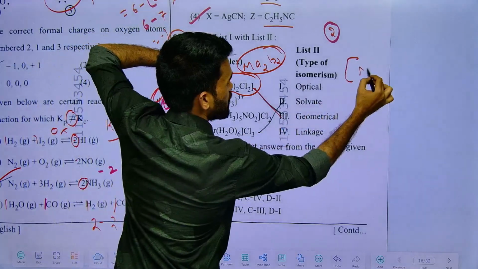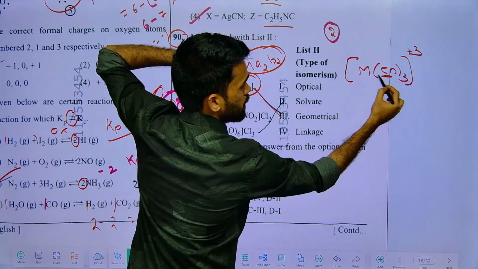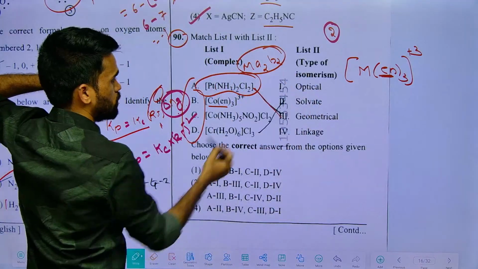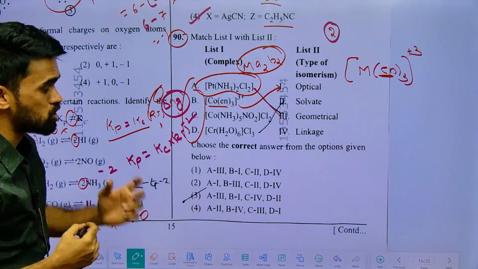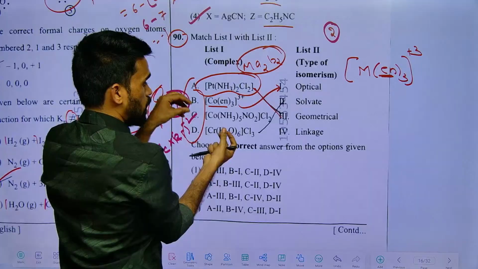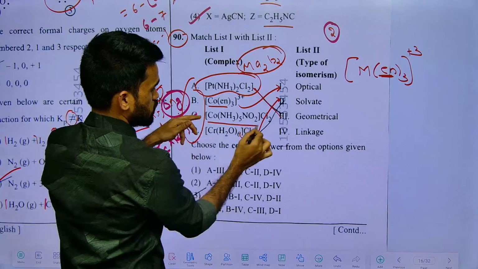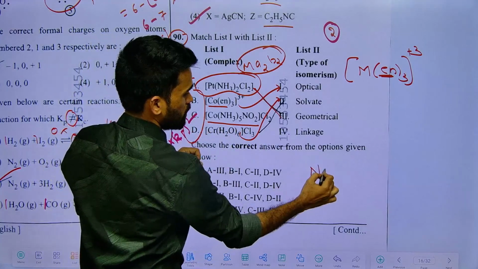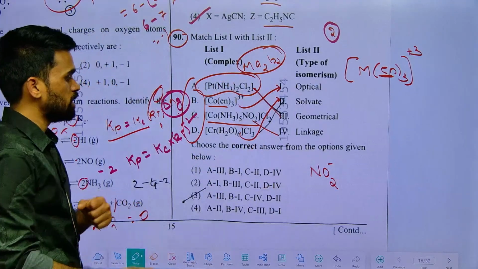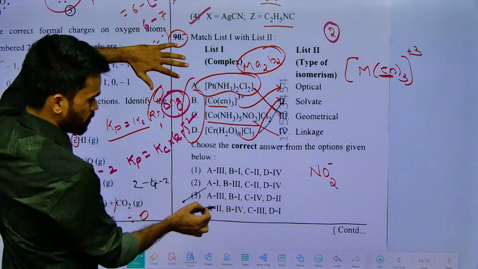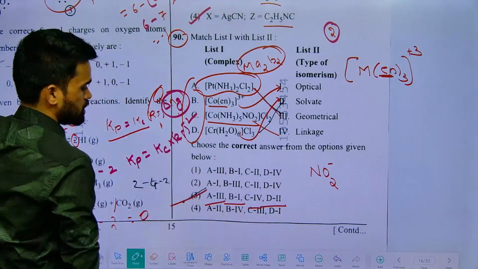So here it is given as metal and en in tris, plus 3. So how is it in tris now? It will show optical isomerism, B1. Then next here, solvate isomerism is possible when we interchange water molecules inside and outside. So D2. Next, this one is linkage isomerism. Whenever we have ambidentate ligands, linkage isomerism is possible. So C4. Based on that, A3, B1, C4, D2. So our perfect answer for the discussion is 3.